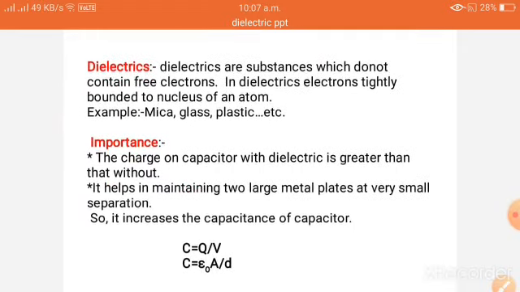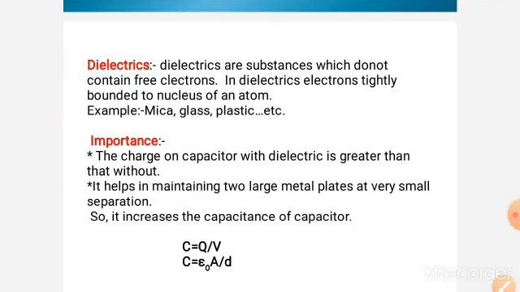Today's topic is dielectrics. Dielectrics are the substances which do not contain free electrons. In dielectrics, electrons are tightly bonded to the nucleus of an atom.